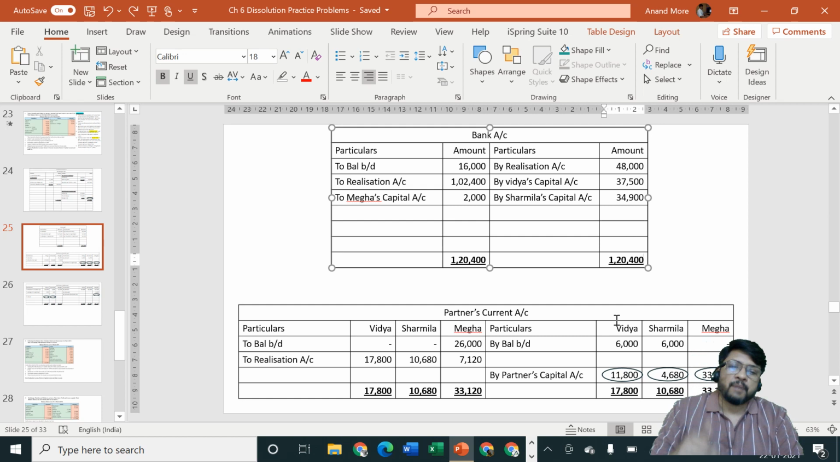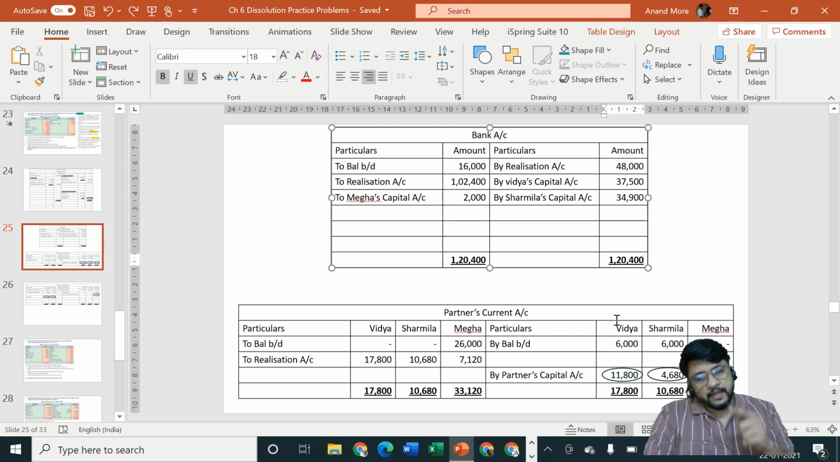Cash brought in by the partner out of his private estate for the purpose of settling his account is the adjustment we have kept pending. We close the realization account, find out profit or loss, transfer it to the partners' current accounts, close the current accounts, transfer to the capital accounts, and close the insolvent partner's capital account first. Don't close everybody else's account together. Close the insolvent partner's capital account first, that is Megha's capital account.